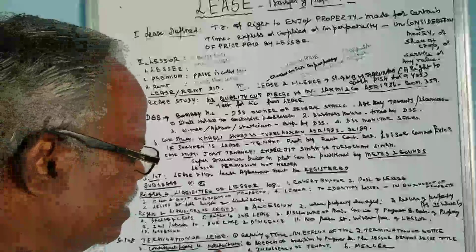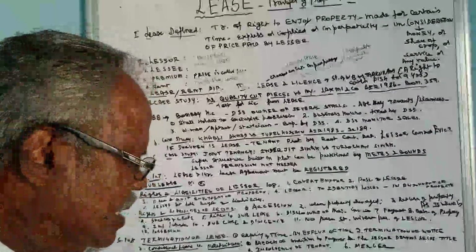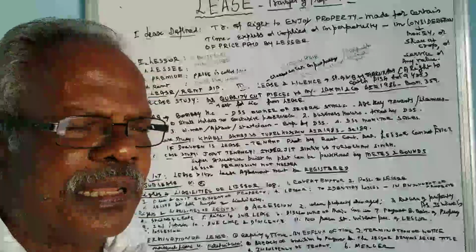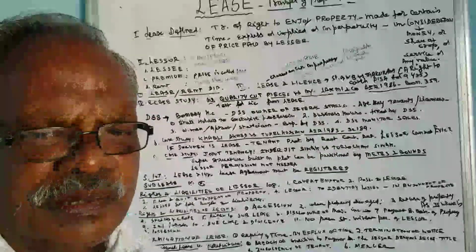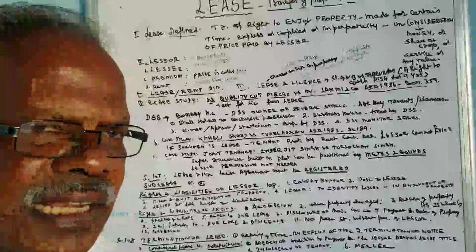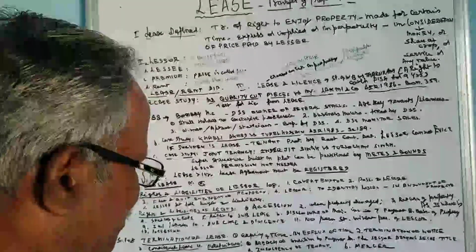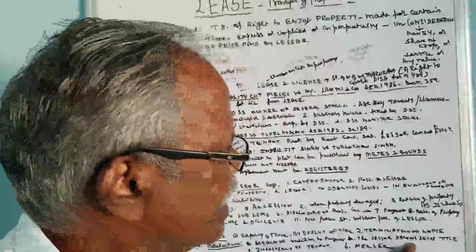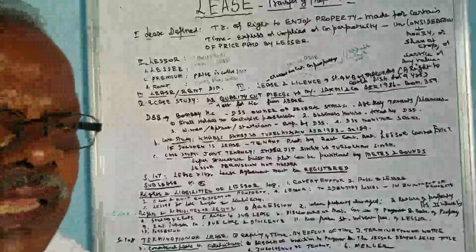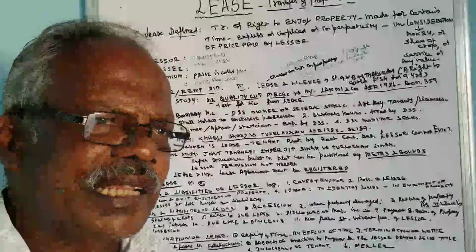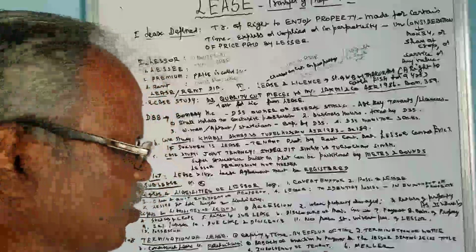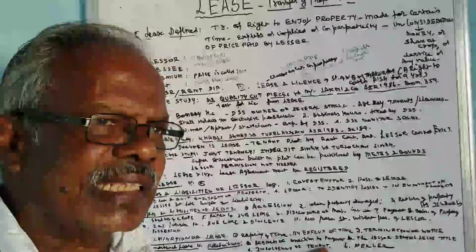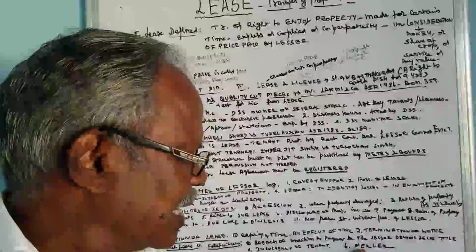Then forfeiture. What does forfeiture mean? That is the surrendering. When there is a breach of condition of payment, when the payment is not done properly, then it is a breach of duty, breach of care and breach of the contract. So naturally the lease comes to an end. Then the lessor denying the lessee's title: when the lessor denies the title, then also the lease terminates. Then insolvency of tenant: if the tenant is insolvent, then the termination can happen.